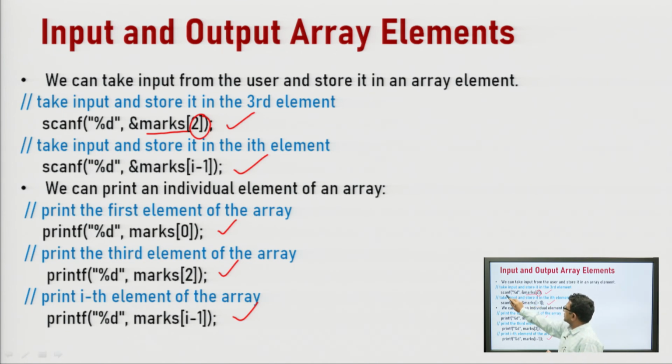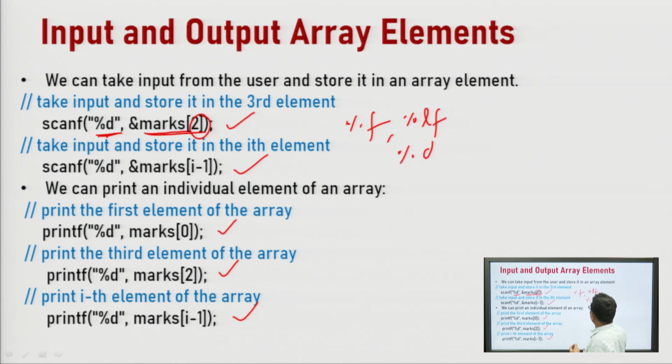The scanf function has two parts. The first part is the format specifier. If the marks array is of integer data type, the format specifier will be percent d. If it is of floating data type, the format specifier will be percent f. If it is double, then the format specifier will be percent lf. If it is a character, then the format specifier will be percent c, and if it is a string, a character array, then it will be percent s.